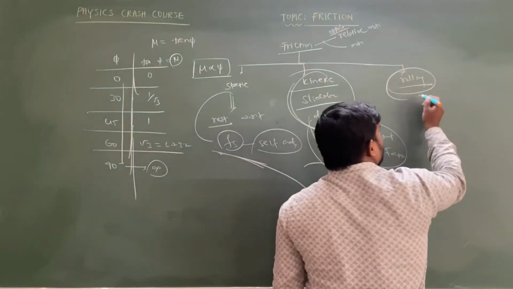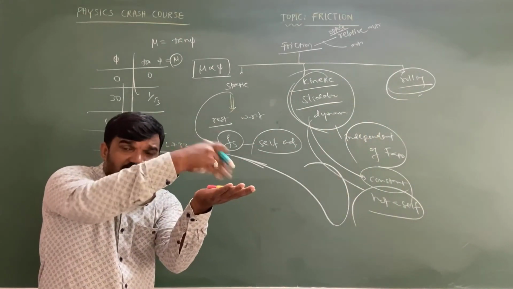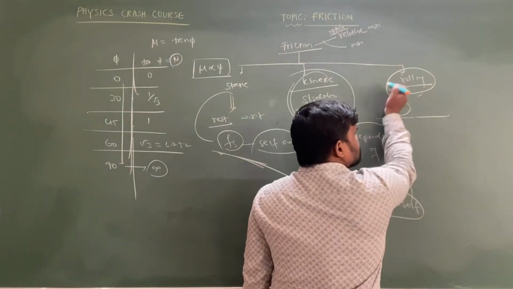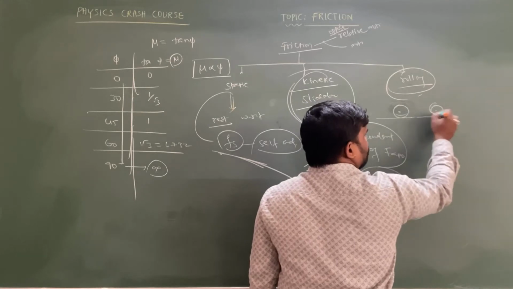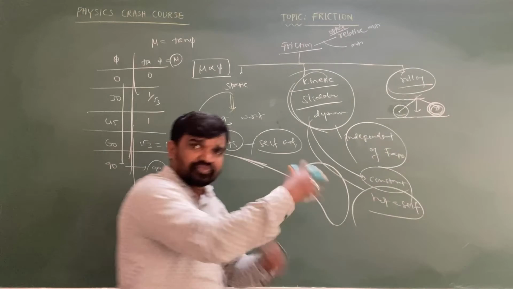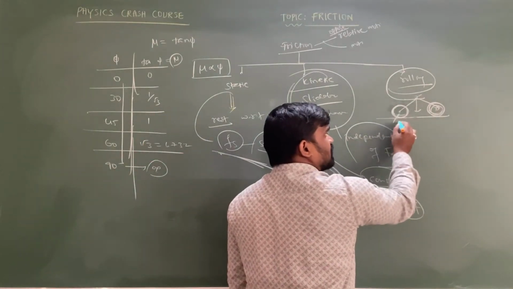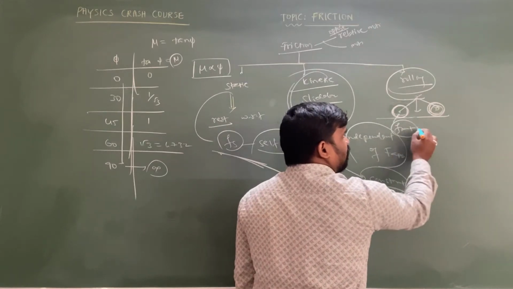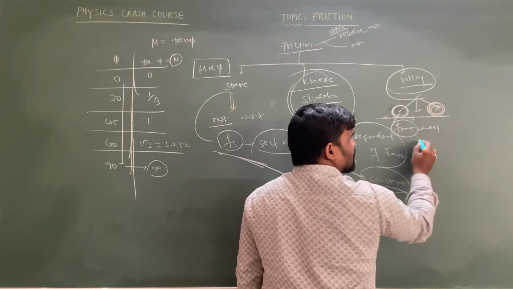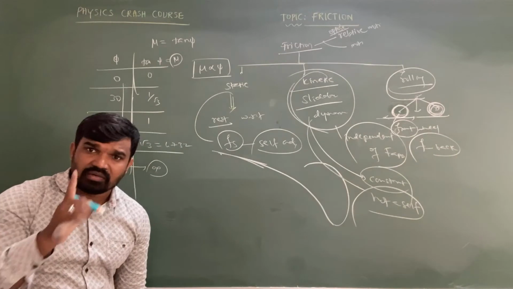Rolling friction is when of two contacting surfaces, one is rolling with respect to the other. The best example we can imagine is the wheels of a cycle. In the case of the cycle, during pedaling there is no external force acting on the front wheel. So upon the front wheel, the friction always acts in the backward direction only.